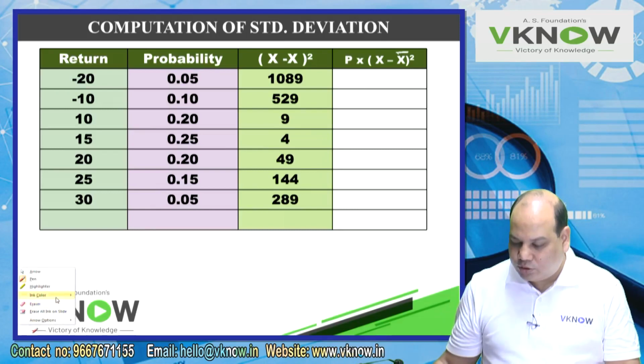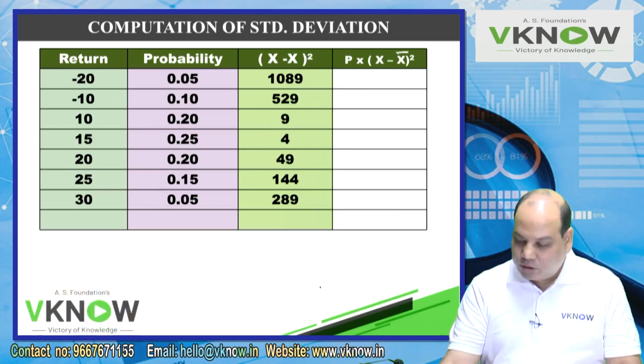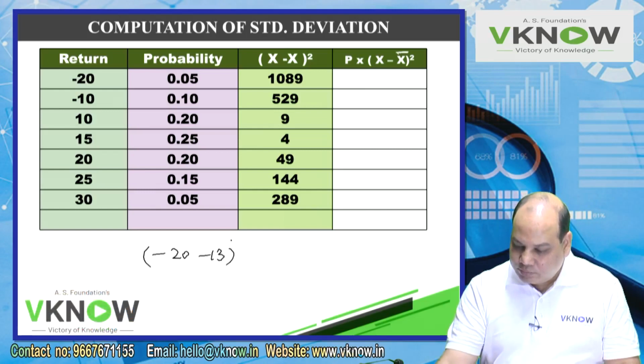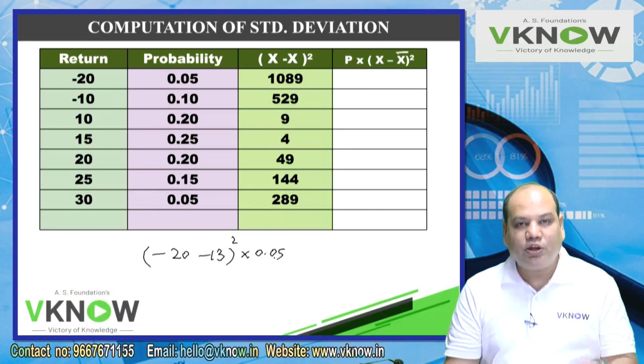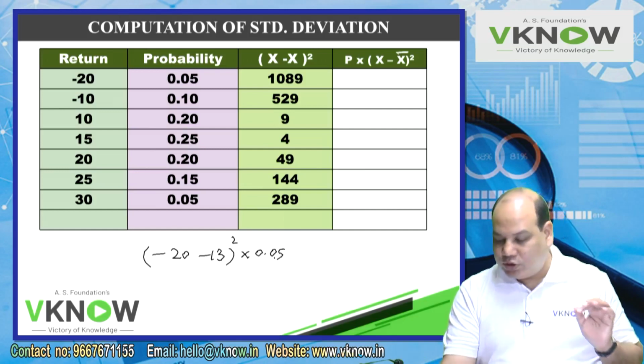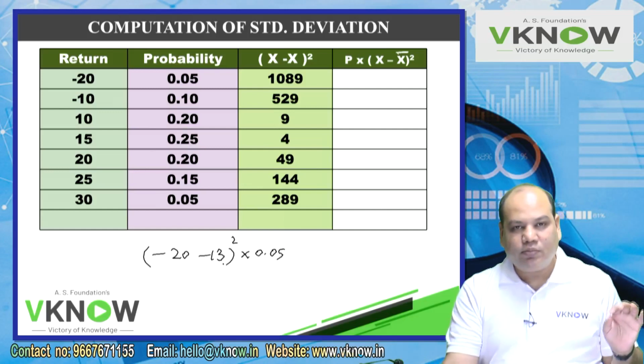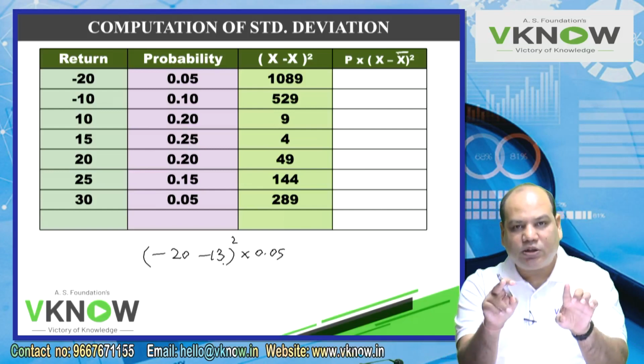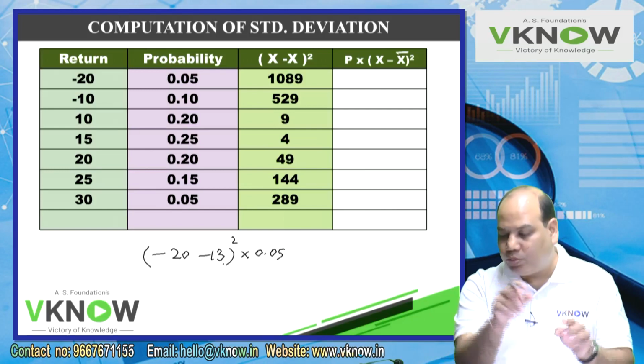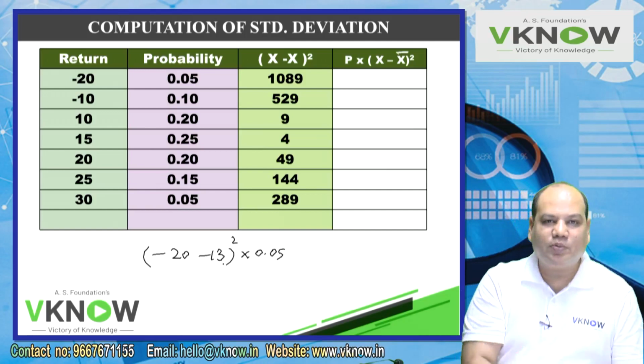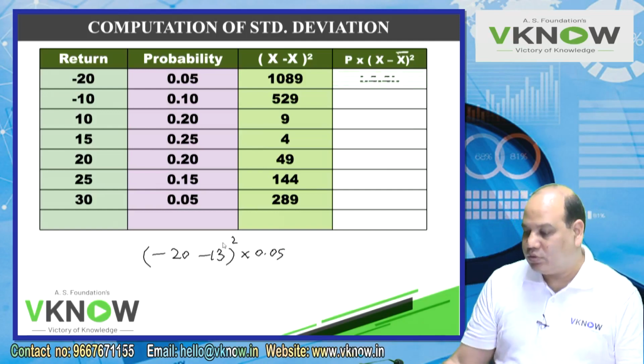In your book, take your calculator. Minus 20 minus 13 square into 0.05. This is what you have to compute in the last column. So since it is minus 20 and minus 13, you will take 20 plus 13 into equal to into 0.05 equal to memory plus. So check the answer. Just write down this much, 54.45.